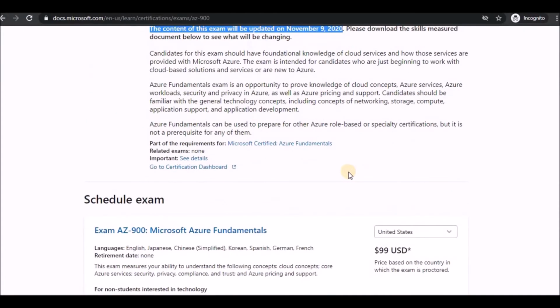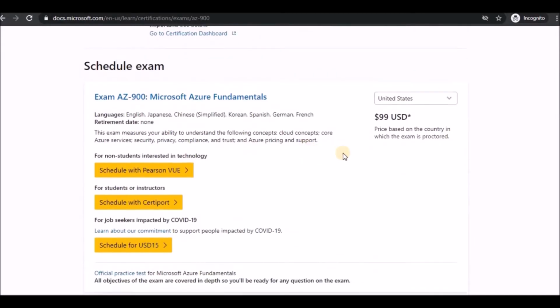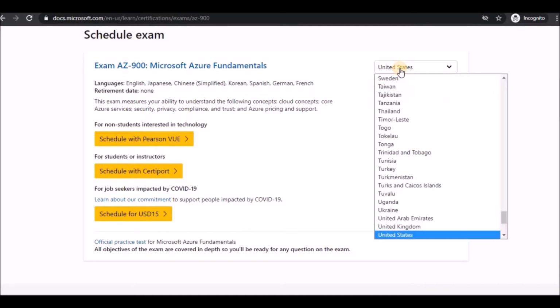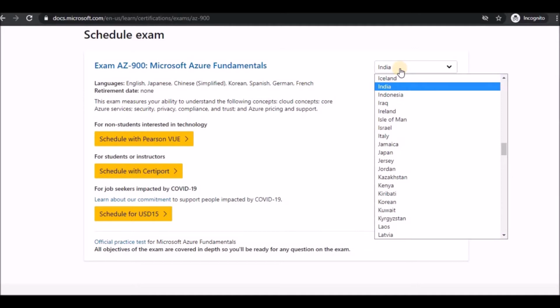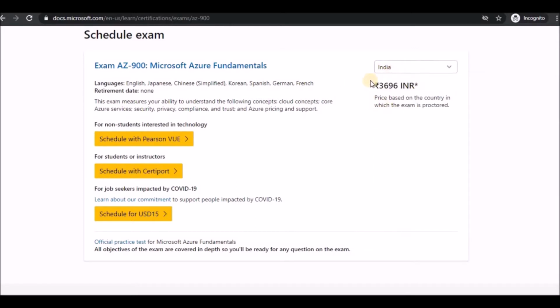You can go through all this information, which is common from earlier also. Now if you scroll down, the exam fee remains the same, it is 99 USD. If you change the country to your country, you can see the currency in that also, so no need to worry about that. If you click on India, you can see that it's 3696. If you add the GST and all, it will come to around 4000.